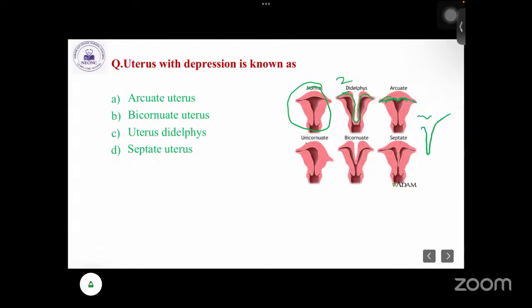And this is unicornuate. That means only one-sided. Next is bicornuate, meaning both sides. Here you can see. And next is septate, meaning in between there is a septum. Okay, so the question is asking about the uterus with a depression. Just a depressed part at the fundal region, that is called the arcuate uterus.